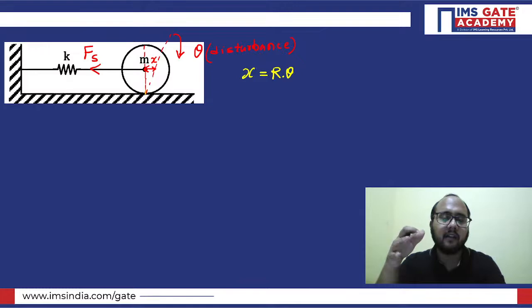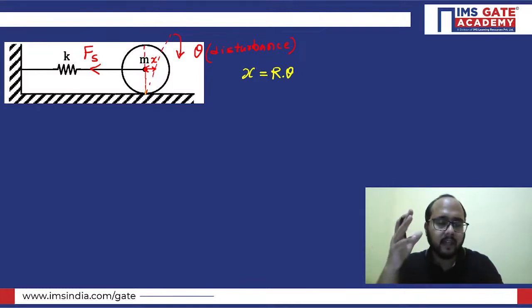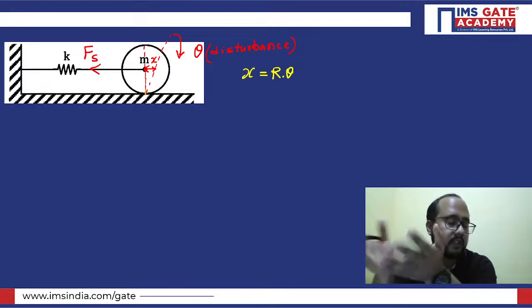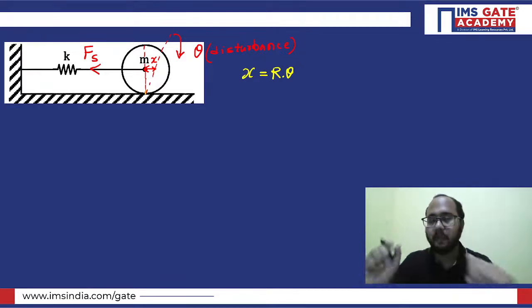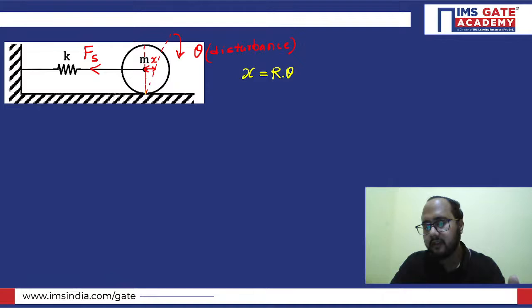Now, what is the method? There are two types of methods we can apply: an energy method, or Newton's second law, which is also known as the torque method. We can apply both methods, but if we go with the energy method, it will take more time. We'll solve this particular question through Newton's second law, basically the torque method. Someone will say the D'Alembert method. Whatever you call it, it is just the application of Newton's second law.